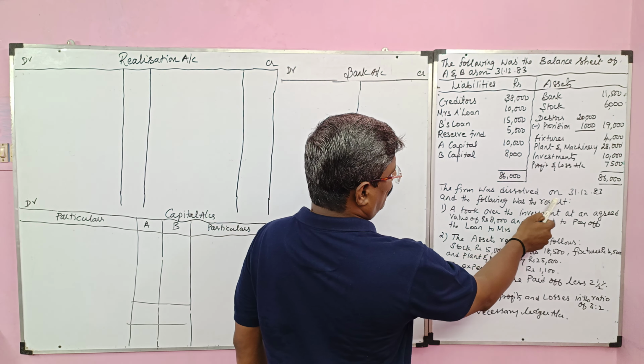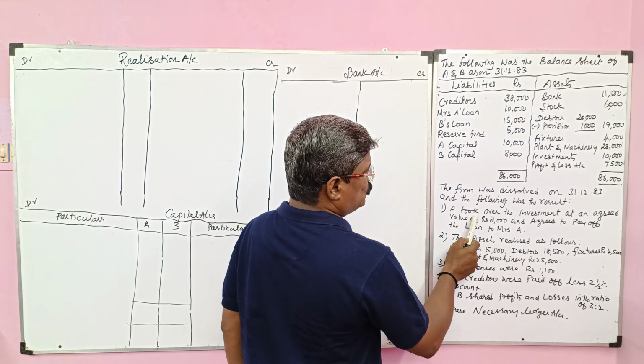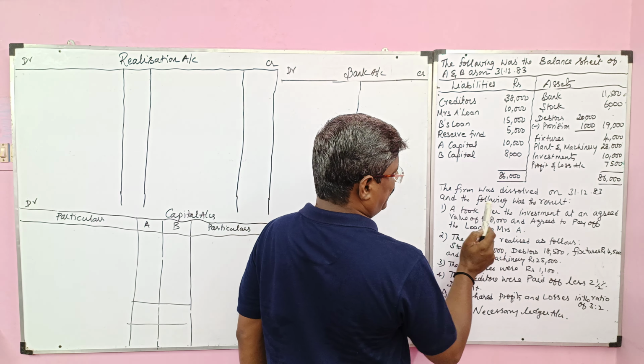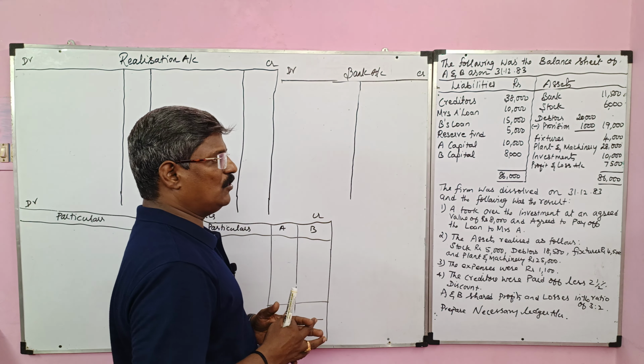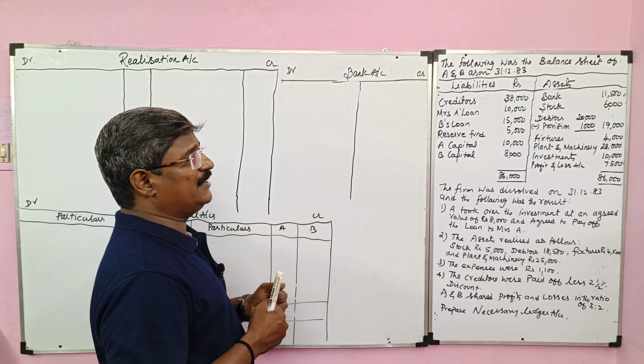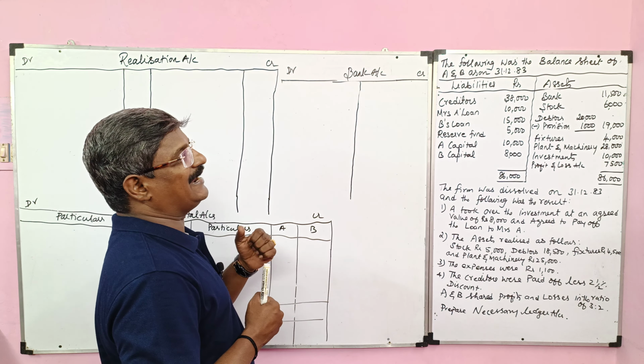The firm was dissolved on 31st December 1983 and the following was the result. A took over the investment at an agreed value of 8,000 and agreed to pay off Mrs. A's loan. He took over one asset and he took over one liability.